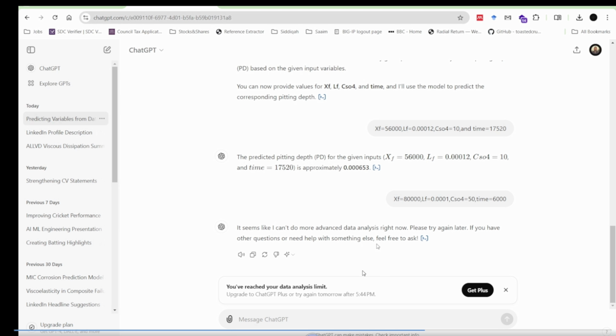I'm so sorry, but I have already tested it and it works fine for this kind of data. Because this data is not really crazy, or difficult to handle, but still you can see in a few minutes, without writing any Python script, I just used ChatGPT 4.0 and I was able to train a model and get predictions for the predicting depth.